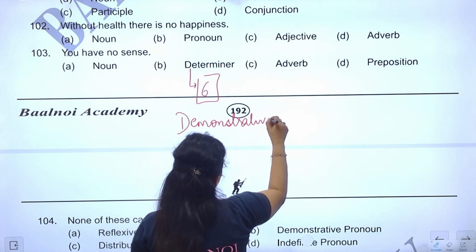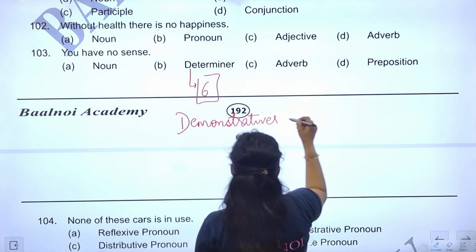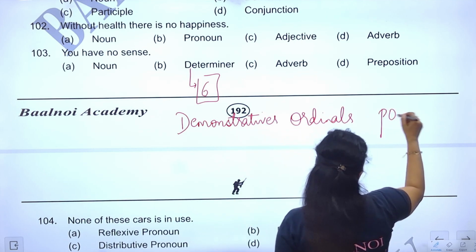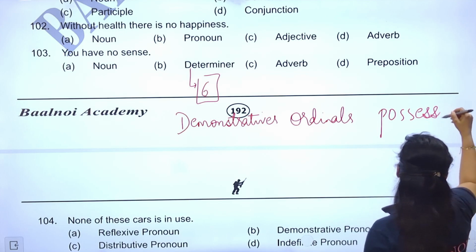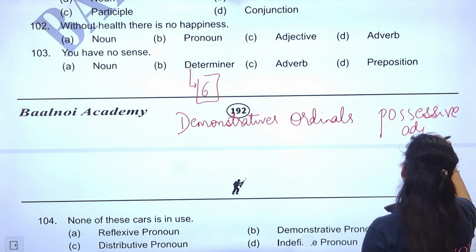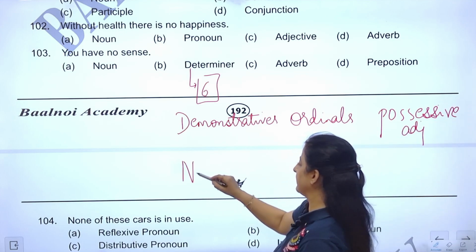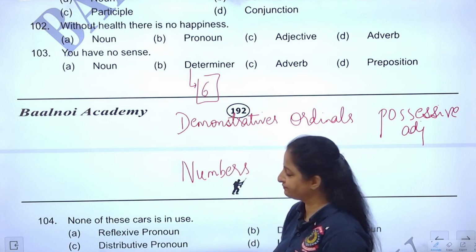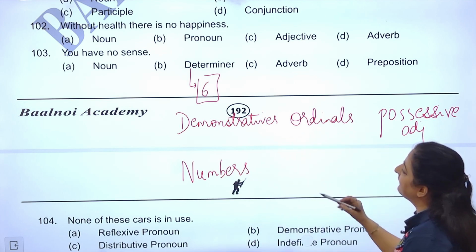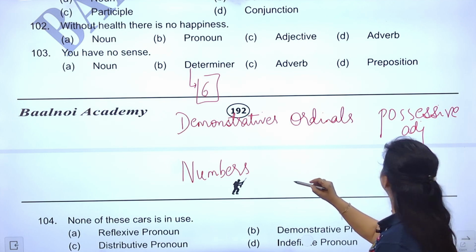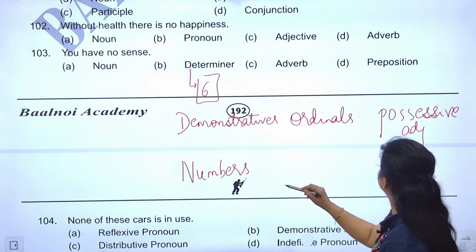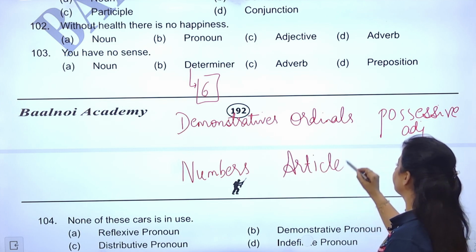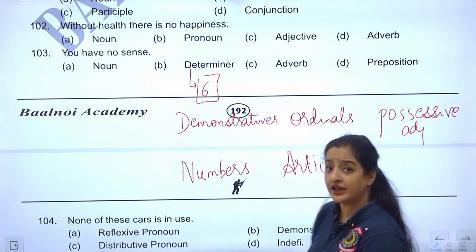Demonstratives are determiners. Ordinals are also determiners. Possessive adjectives are also determiners. Numbers are also determiners. Articles are also determiners. Fine. Now what comes under demonstratives?